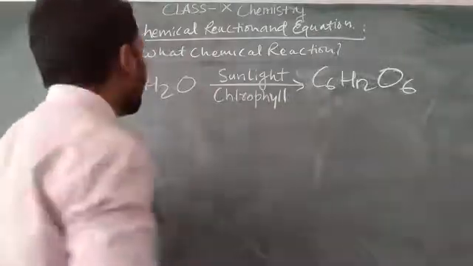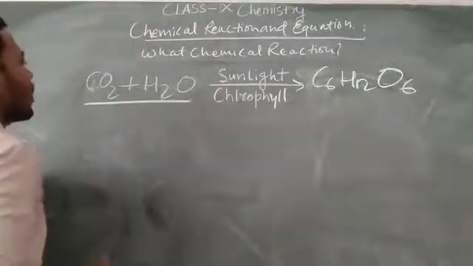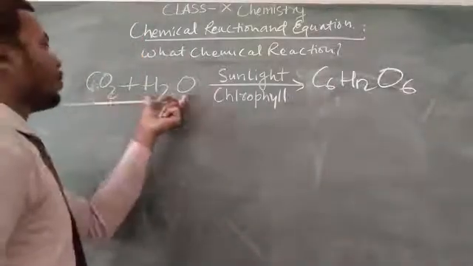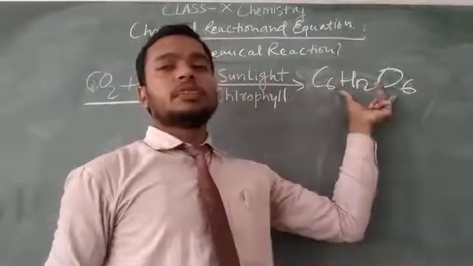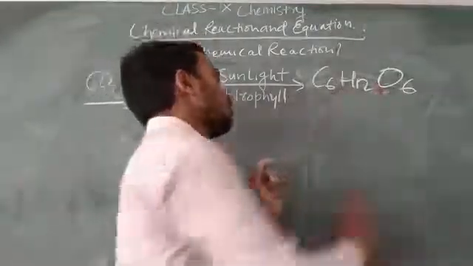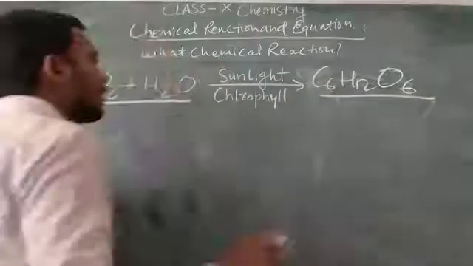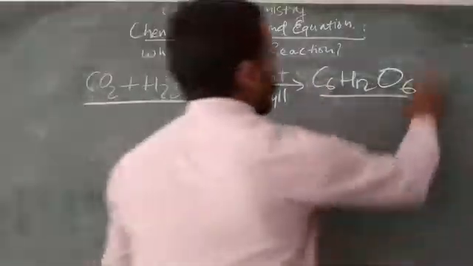The carbon dioxide comes from the environment, water comes from the soil, and they form glucose. And this also produces oxygen.